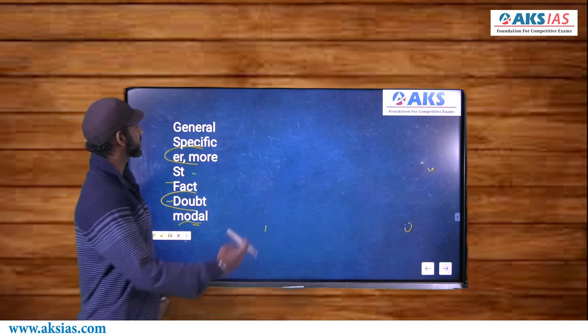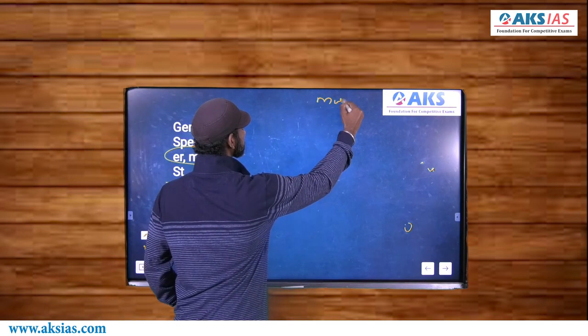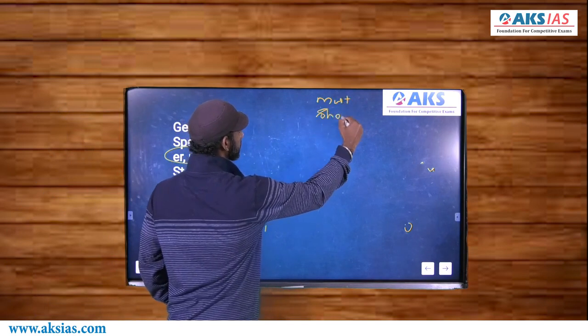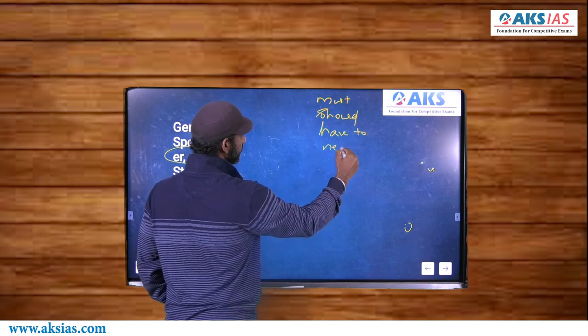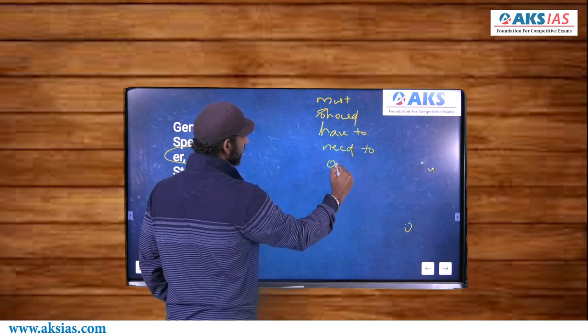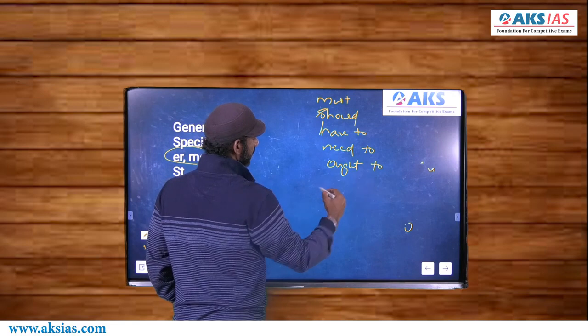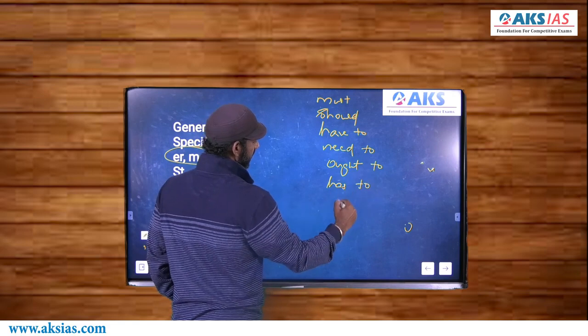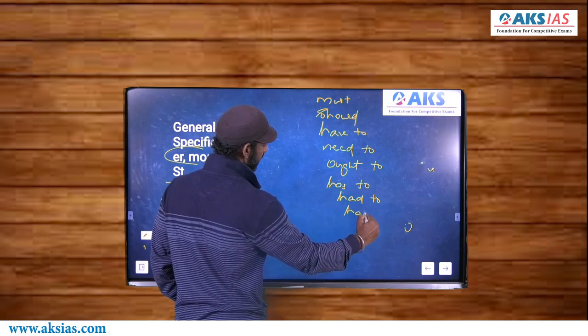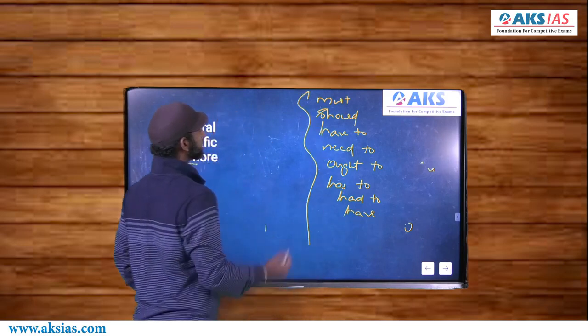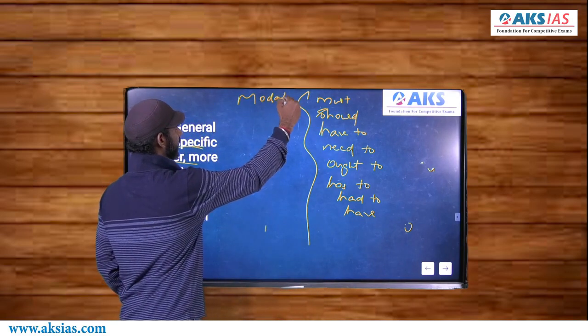Now words like must, should, have to, need to, ought to, has to, had to, have to. All these are termed as modals.